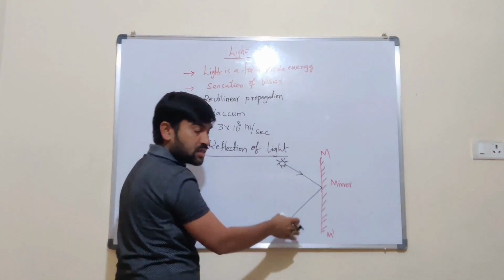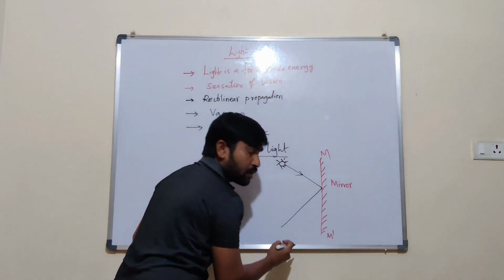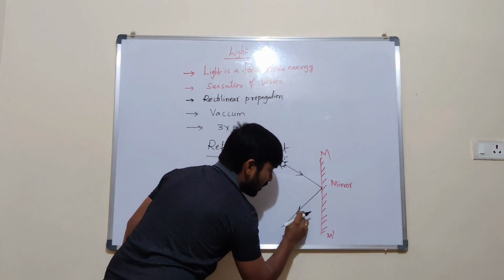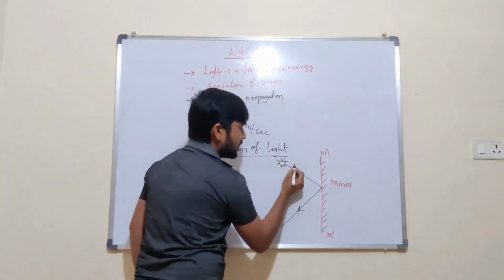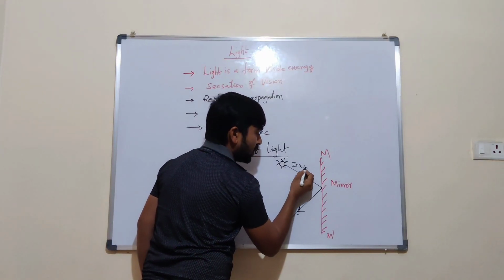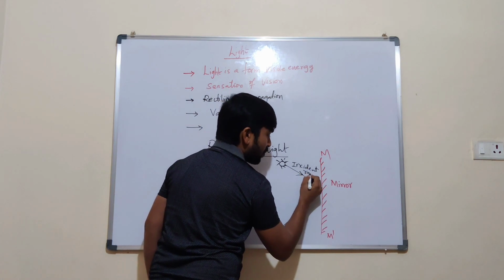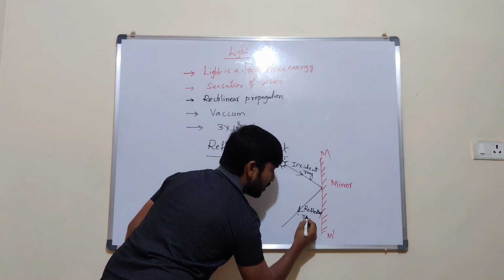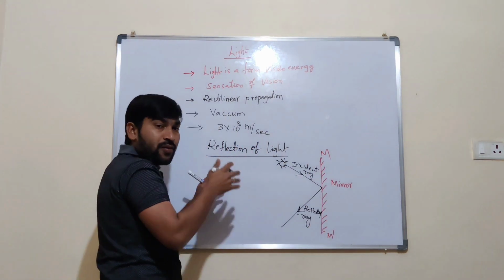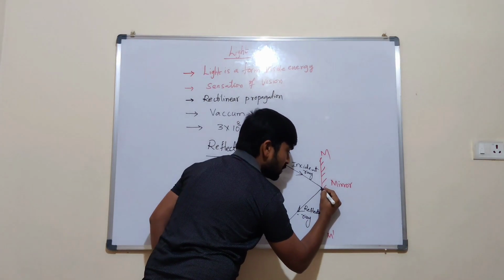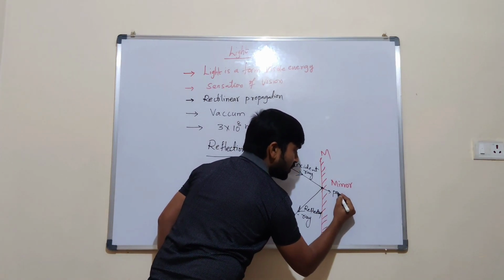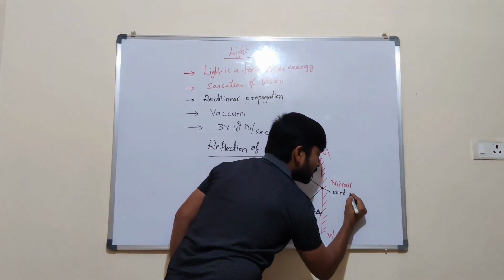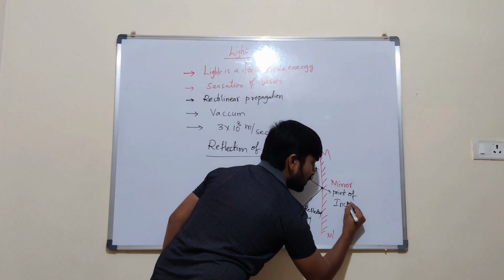The rays should be reflected by the mirror. They should come back from the mirror. That is what we consider as reflected rays. These are the incident ray and the reflected ray. So here, this is the mirror surface. The point on the mirror where the incident ray strikes the mirror surface we consider as the point of incidence.